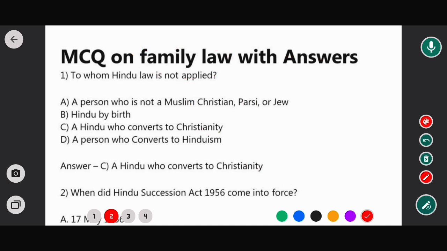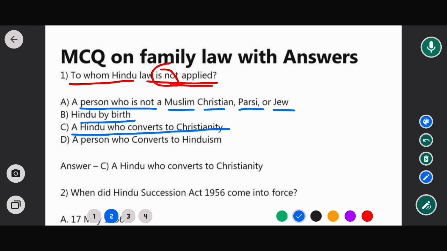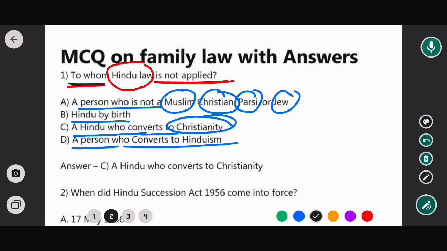So, the first question is: to whom is Hindu law not applied? Options are: a person who is not a Muslim, Christian, Parsi, or Jew; Hindu by birth; a Hindu who converts to Christianity; a person who converts to Hinduism. In this case, the correct option would be option C. That means a Hindu who converts to Christianity, at that time Hindu law is not applied to him.